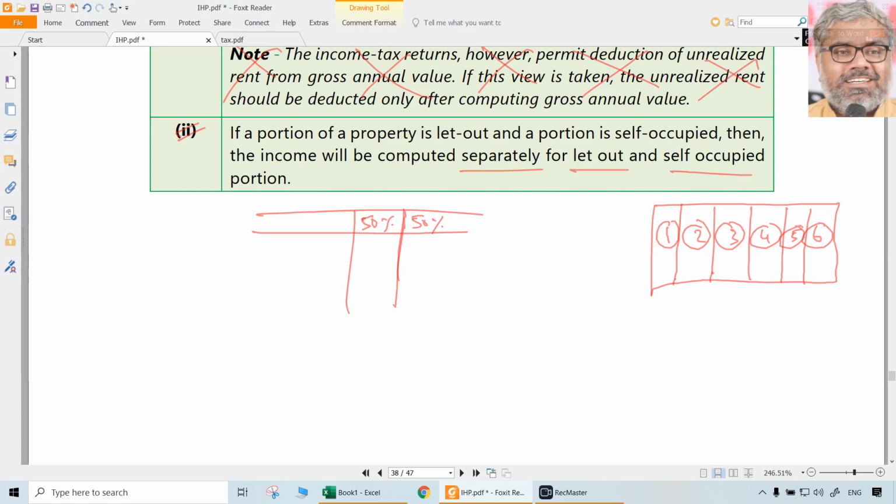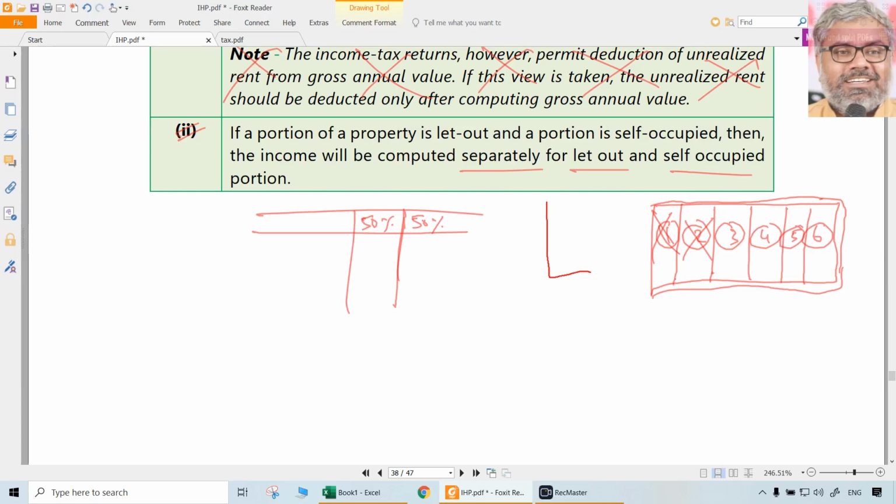No problem. In that, maybe 1 or 2 portions are self-occupied by the assessee himself. Remaining 4 portions are let out. Anything like that can happen. Simple. Don't even think about anything complex there. Simply, it can be treated as if it is a separate property. That's all. So there is no one property here for the purpose of computation. It will be treated as if it is separate properties only.